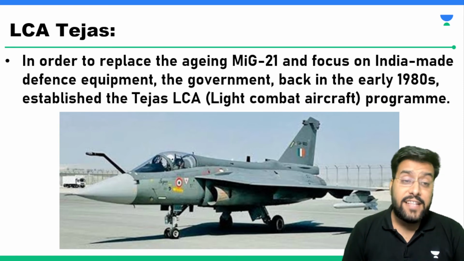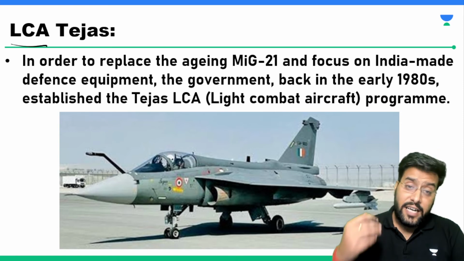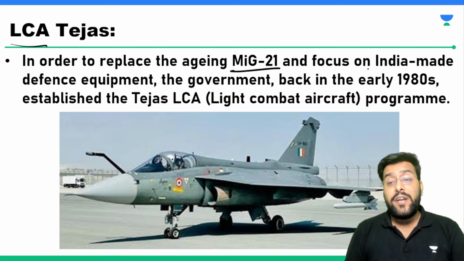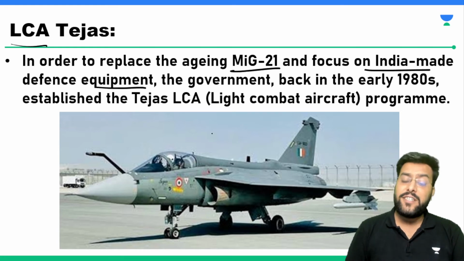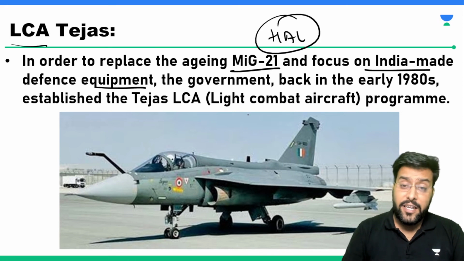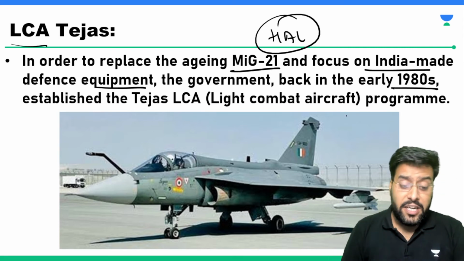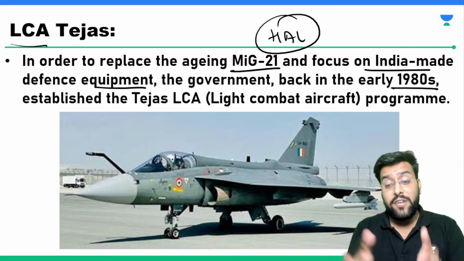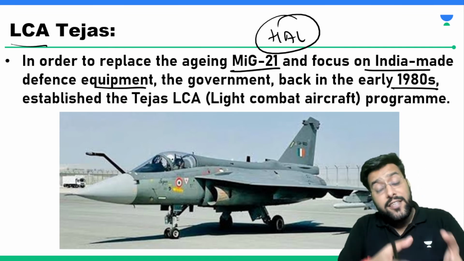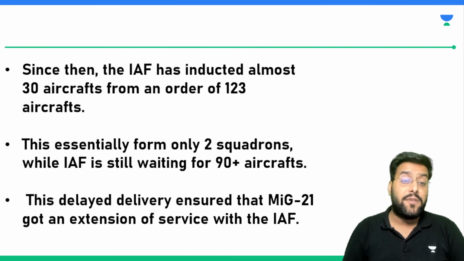We will talk about this LCA, light combat aircraft, that is Tejas. In order to replace MiG-21, we are focusing on India-made defense equipment. Hindustan Aeronautics Limited is manufacturing the light combat aircraft Tejas. This was started in the 1980s. From the 80s to 90s, efforts have been started so that we can have alternatives to this MiG, and light combat aircraft Tejas is one of those.